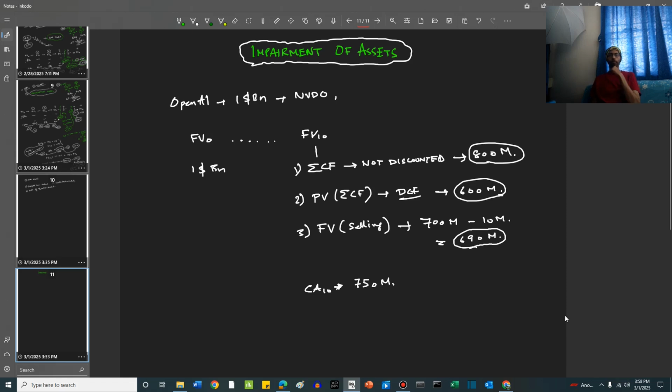Now how do we calculate if there is an impairment of the asset? Impairment basically means, has the value of the asset eroded more than we think? Which means, should the carrying amount be reduced from where it is written right now? This is the question. So how do we decide here, friends? IFRS and US GAAP both do the impairment calculation, but in different ways. So first we will do what IFRS does.